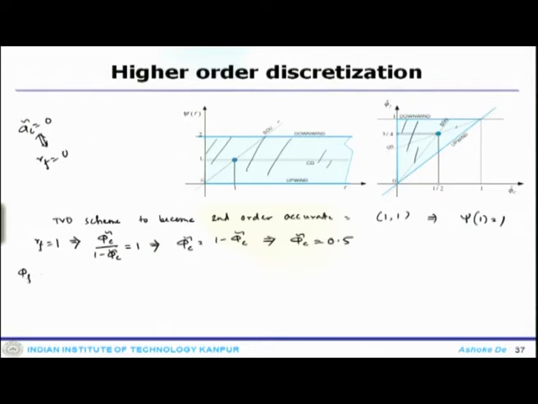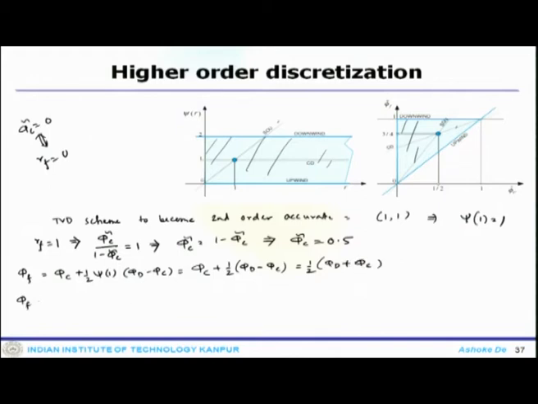And similarly phi f equals phi c plus half psi 1 into phi d minus phi c, which is nothing but phi c plus half phi d minus phi c, which is half phi d plus phi c.